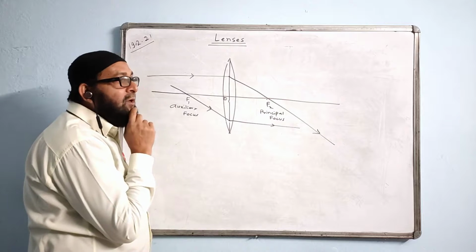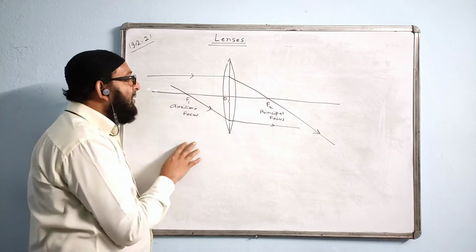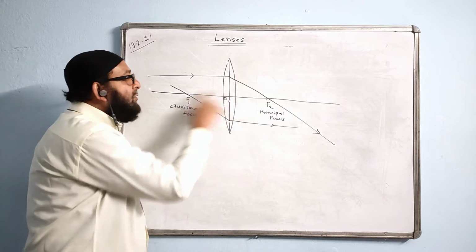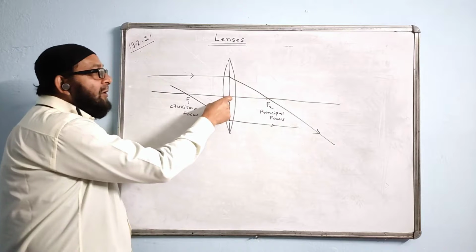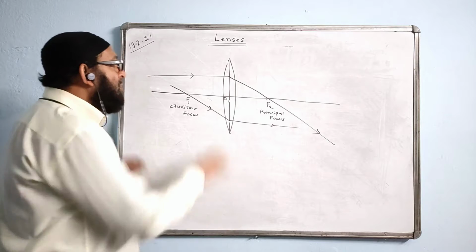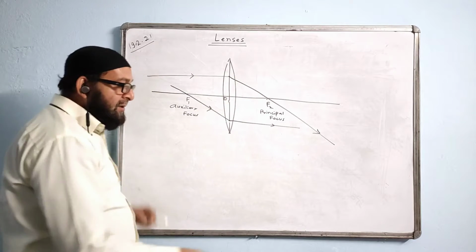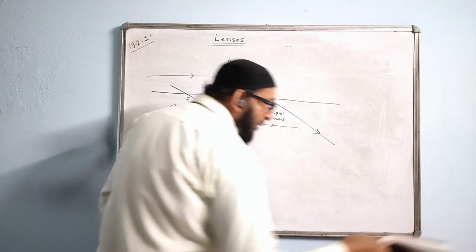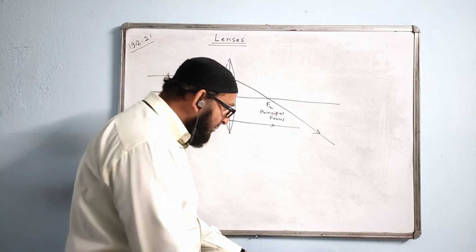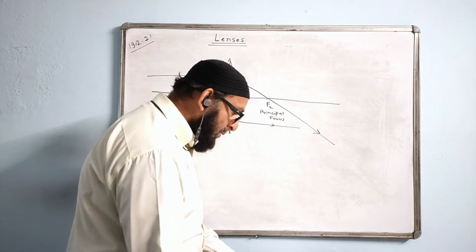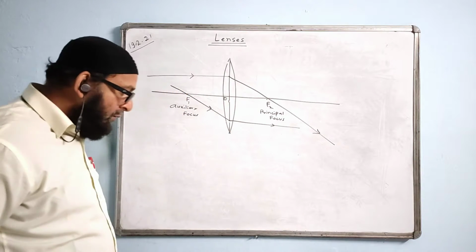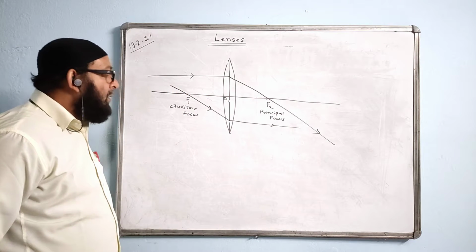So in a lens, how many focus we have? 2. Principal and auxiliary, or we call it first focal point and the second focal point. The distance of the 2 focal points from the optical center of a lens are generally equal. Why they are generally equal? Because the medium this side and medium the other side is the same. Medium of both sides of the lens is the same. That's why the 2 distances will be equal. Understood? Okay.